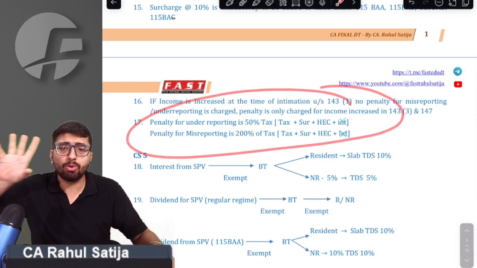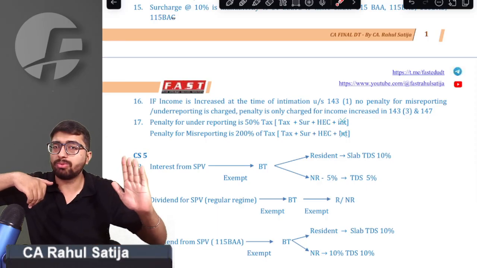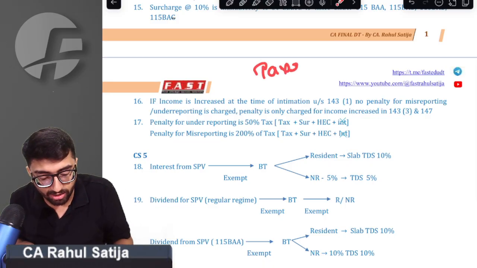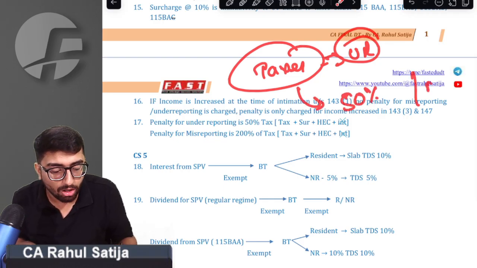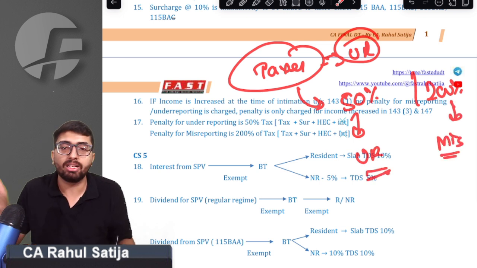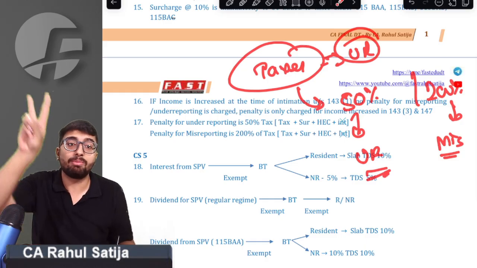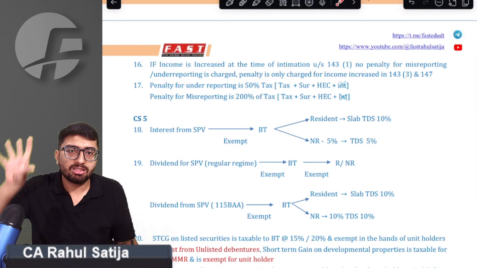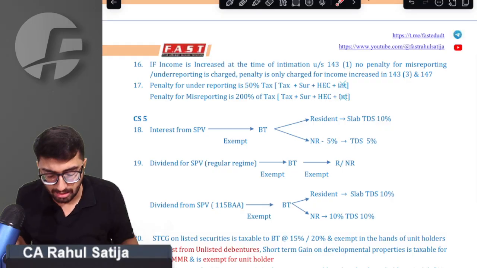Sir, what penalty? Whatever the underreported income is. For example, my intimation income is 15 lakh and my assessed income is 20 lakh. So underreported income is 5 lakh. Whatever the taxes on underreported income are, such taxes are to be levied at the rate of 50% penalty or 200% penalty, depending upon whether it is underreporting or misreporting. If it is underreporting, then 50% of the taxes has to be paid as penalty. If it is misreporting, then 200% of the taxes is to be paid as penalty. So what do taxes mean? Whatever the taxes levied on underreported income plus surcharge plus education cess; no interest on the underreported income.